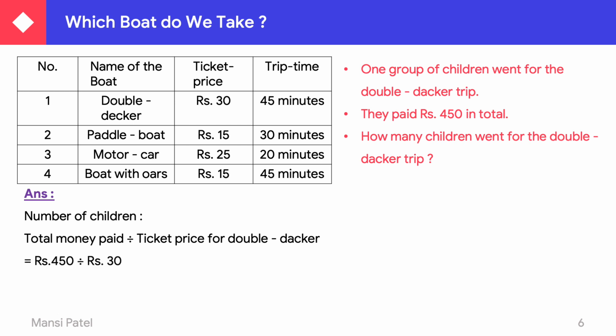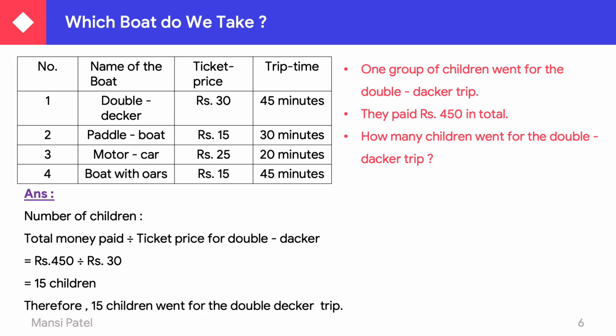So do the division of 450 divided by 30. 450 divided by 30 is equal to, we get the answer 15. So how many children went for the double decker trip? Therefore, 15 children went for the double decker trip.